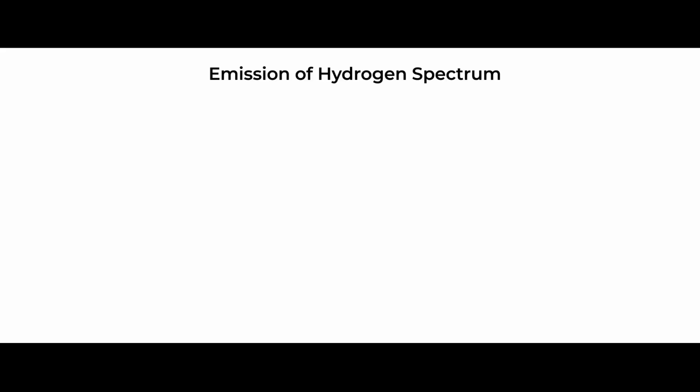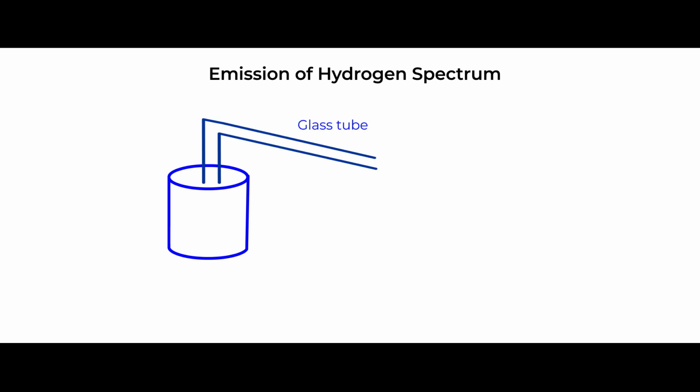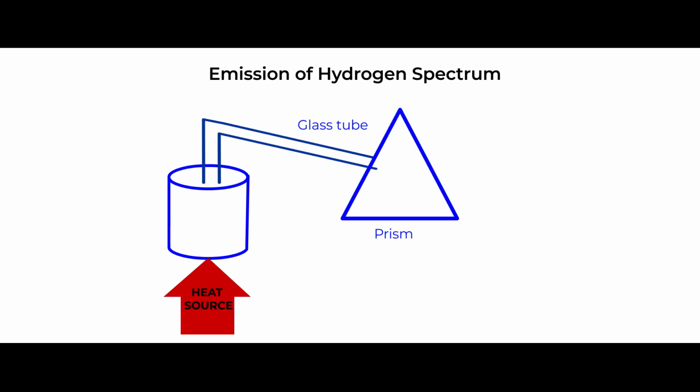In order to produce hydrogen spectrum, these are the apparatus that we require: closed glass container, glass tube, prism, and heat energy. These apparatus are arranged in this way. The glass tube is attached to the glass container, and the opening of the glass tube is placed near the prism. Now let me explain the production of hydrogen spectrum.